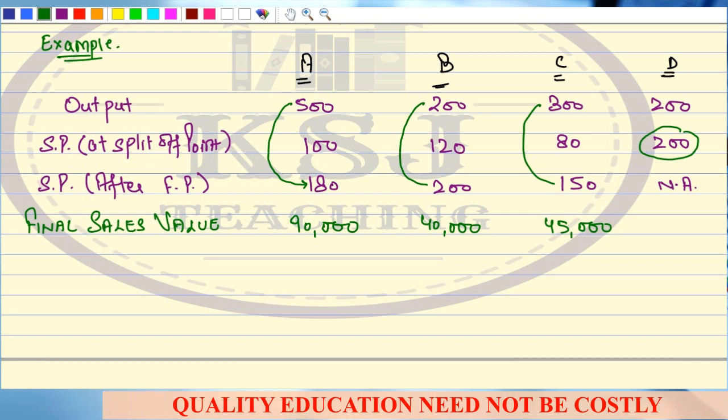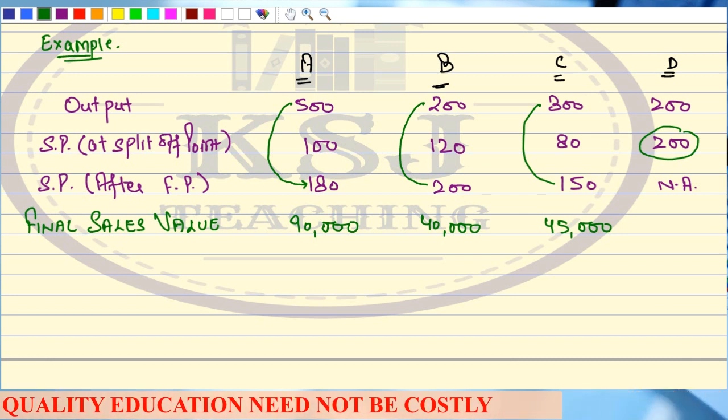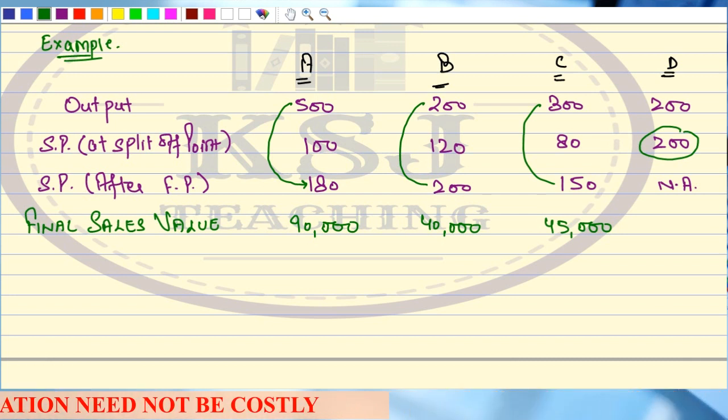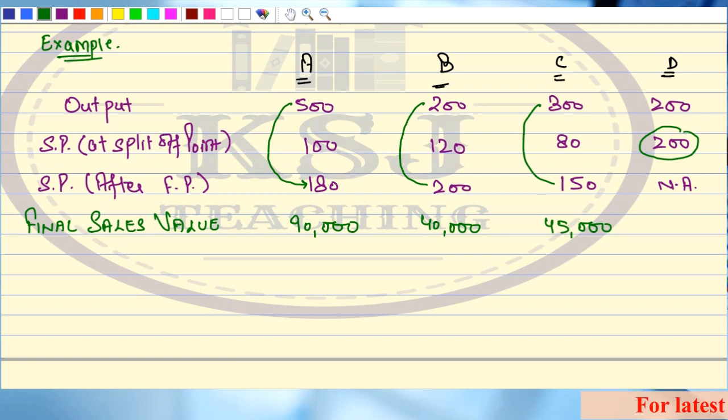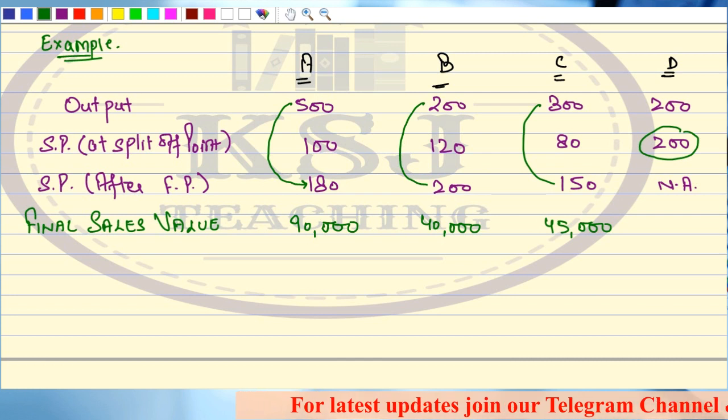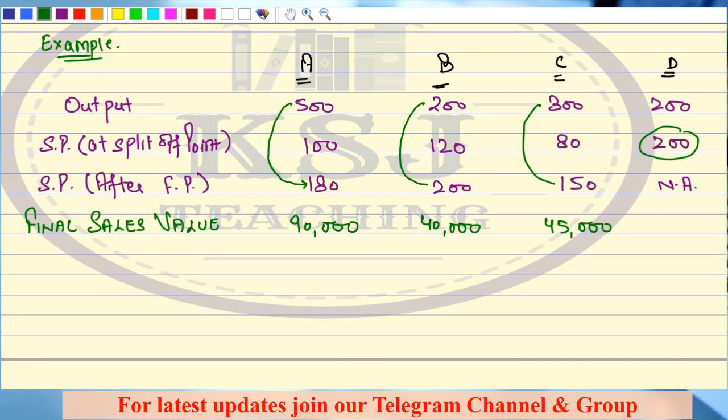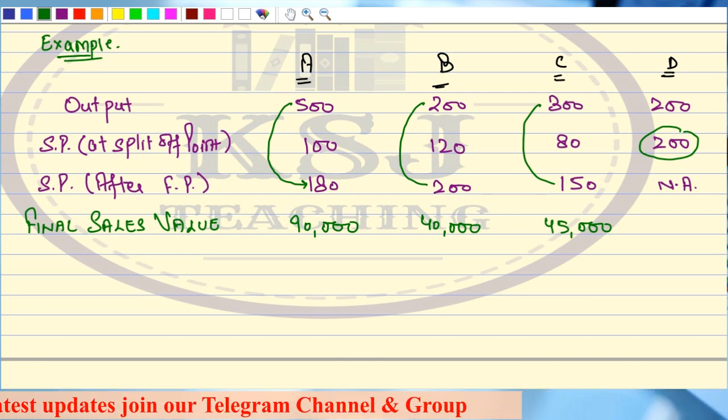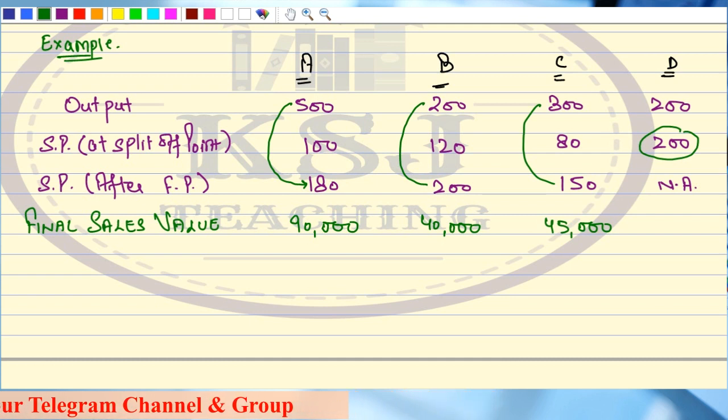See, very simple. Try to understand this very simple thing: the final sales value is whatever price you are going to fetch for that product in the market, whether you are selling it at split off point or after further processing. Why are we doing the further processing? We do the further processing because for that product we might not have a ready market if we go and try to sell it at split off point.